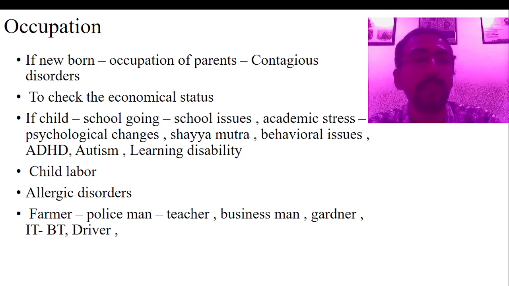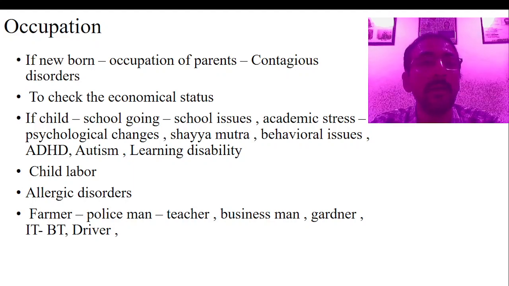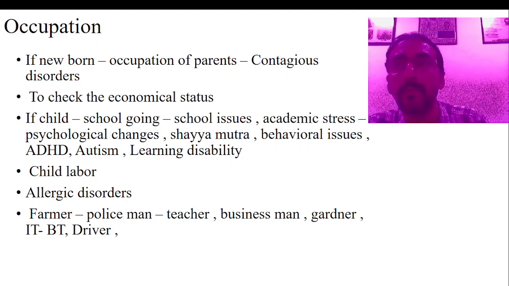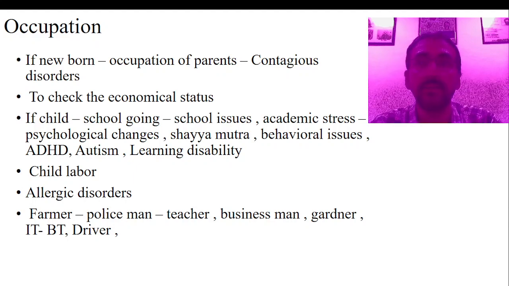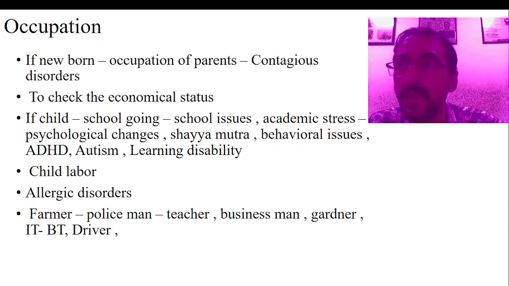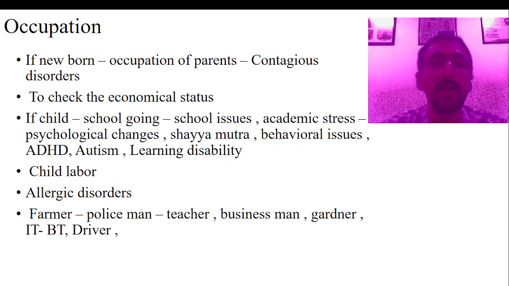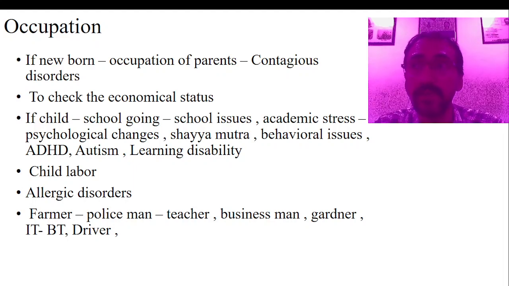As we know, we were discussing history taking, and today we will have another important vital data to be considered, that is occupation of the child. Name, age, sex is over. Now consider the occupation of the patient. Okay, now you can ask, what is the role of occupation when you take the childhood history, isn't it?